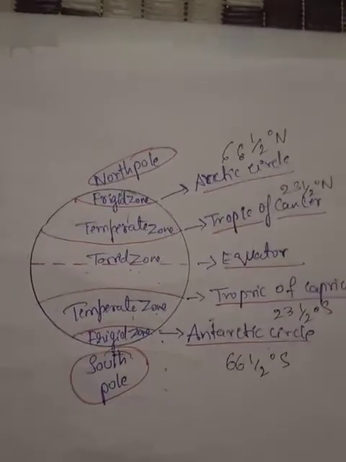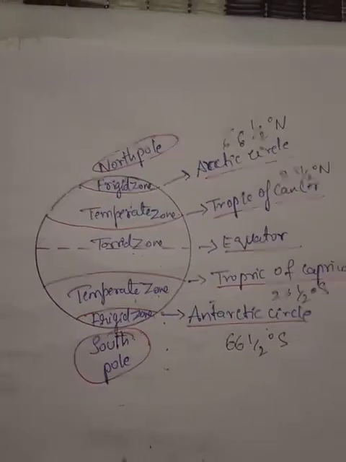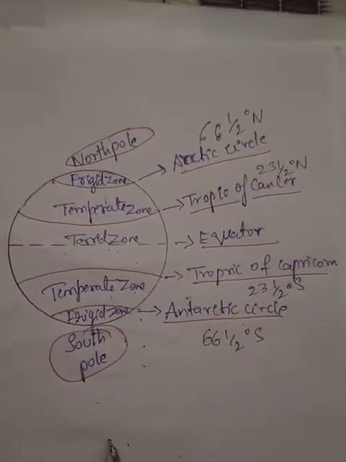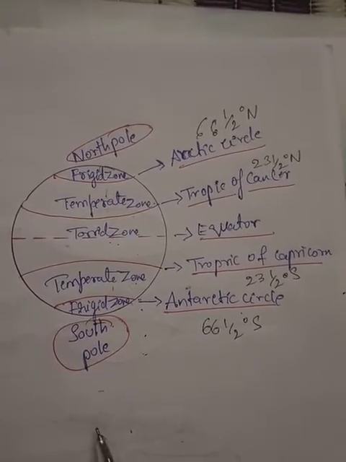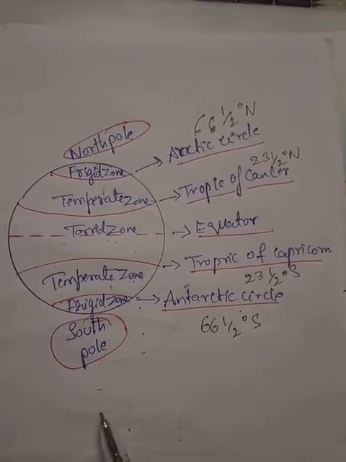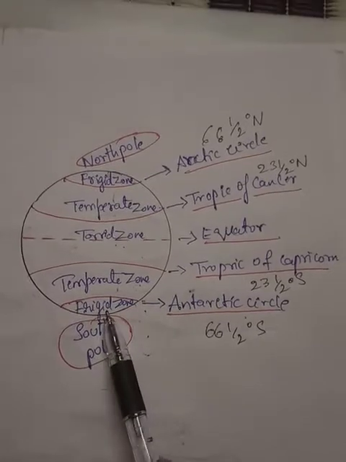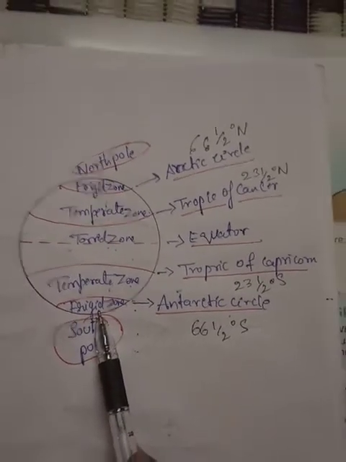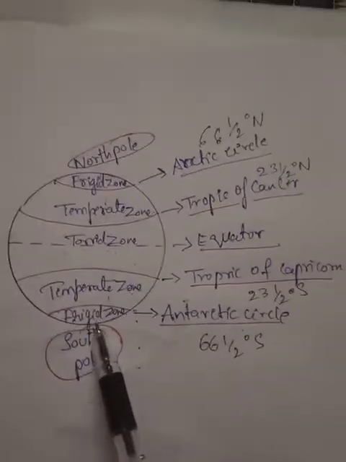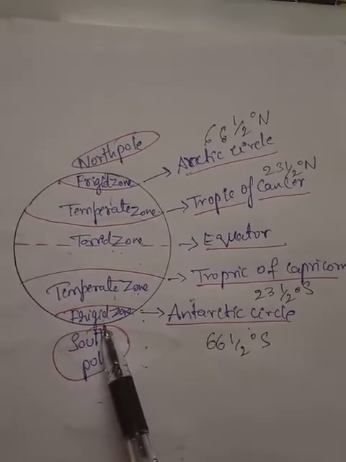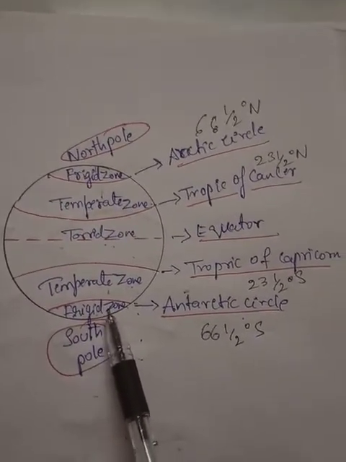Next, children, we'll move on to the third one. First was the torrid zone, next was the temperate zone, and the third one is the frigid zone. Where is the frigid zone located? Towards the North Pole and the South Pole, at the end of the region. After the temperate zone, the frigid zone is located.